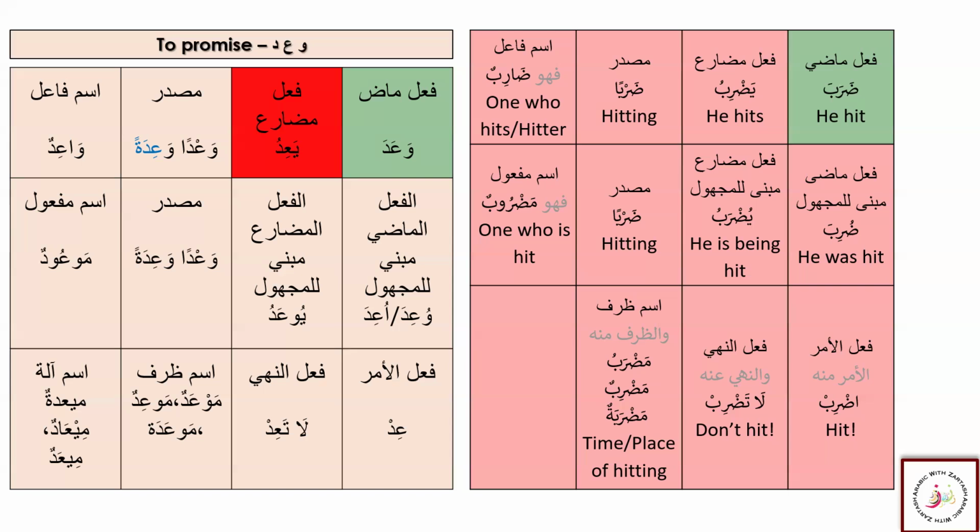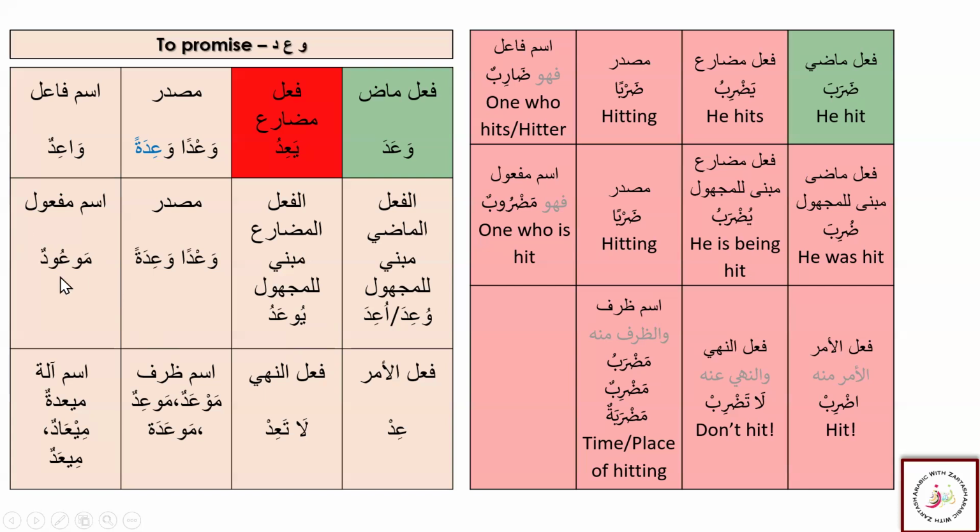So now we have the fi'l mudari mabni lil majhul. It is yudrabu, so we have yu'adu, we have yu'adu. So the waw comes back. You see here for fi'l mudari mabni lil majhul, we have this waw back again. So here this is the sukoon, and we can call it yu'adu. So yudrabu, yu'adu. There is no change. Then we have the masdar, wa'dan, wa'idatan, and then we have madrubun, we have maw'udun.